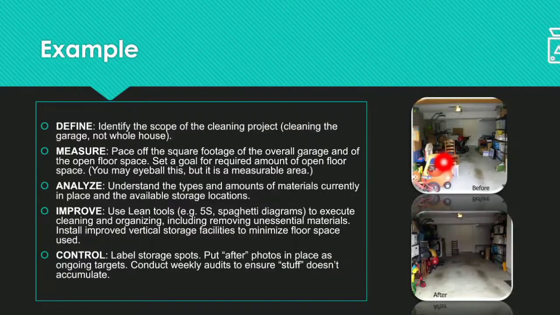Here you can see the before picture of the storage area, and here is the after picture. First, in the define stage, you have to identify the scope of the cleaning project, like whether it is needed or not, or where it is required more. If there is any specific area where you need more cleaning, you need to identify and define it.